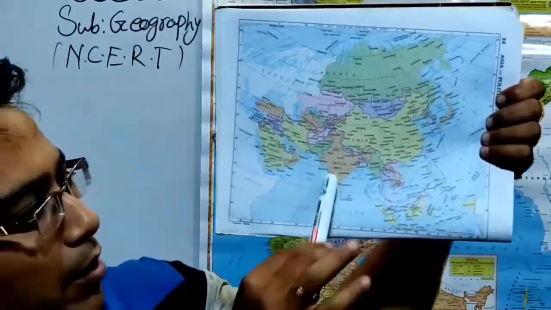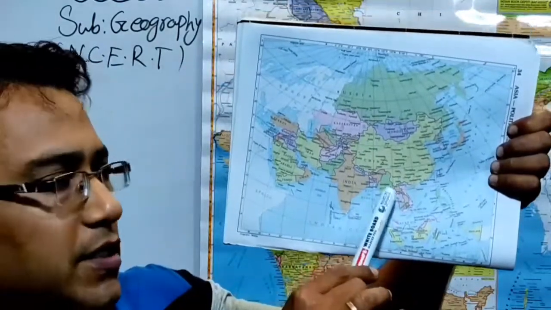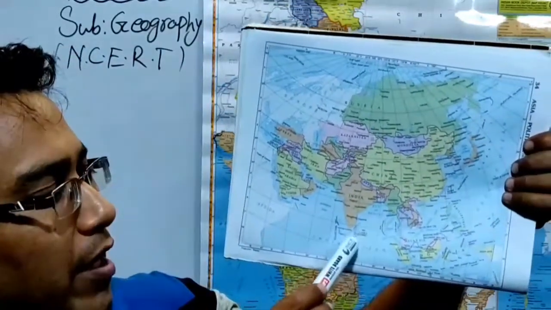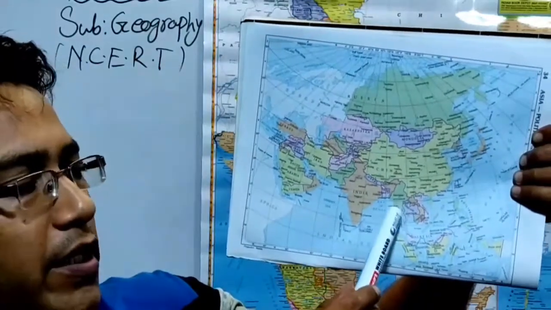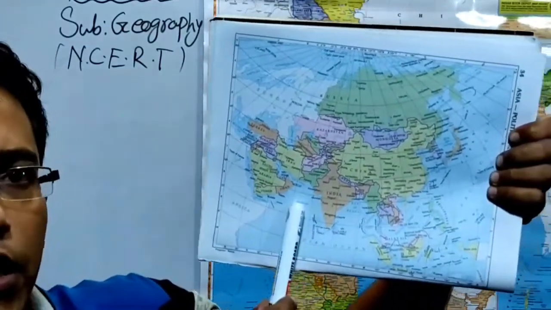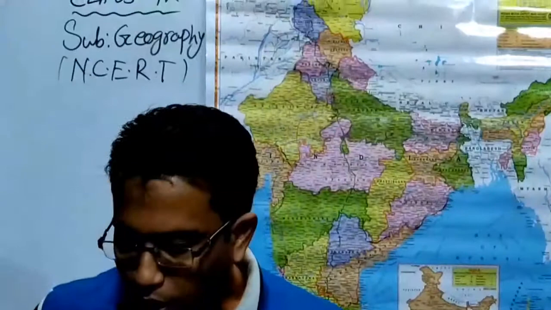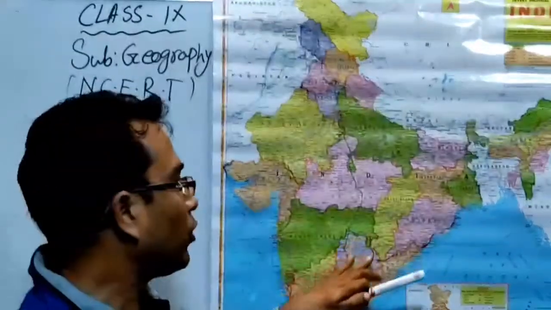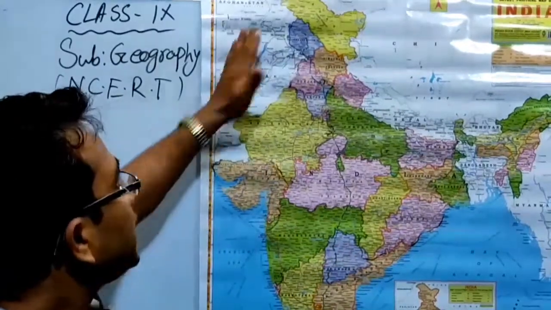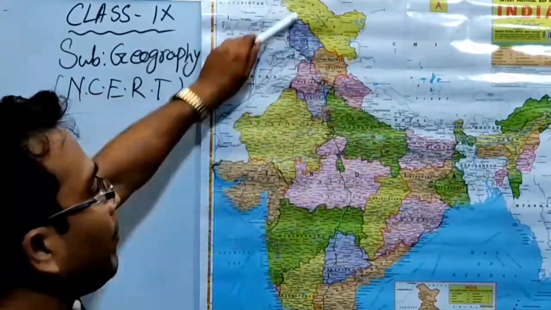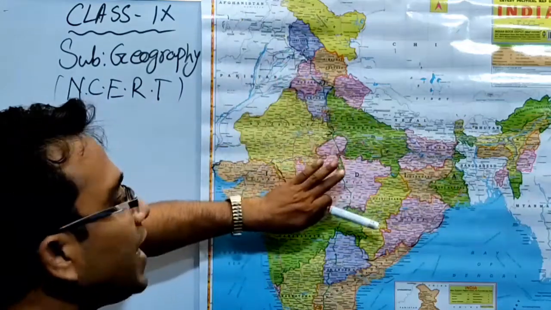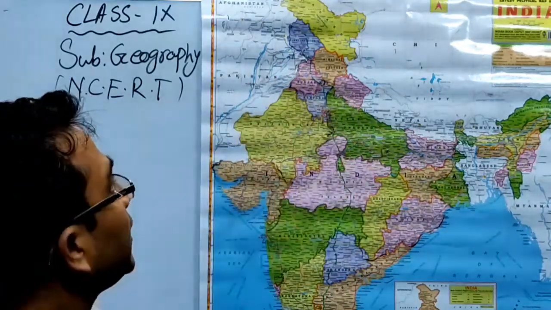And this is the projection, that is why I discussed the peninsular part, which is projected into the Indian Ocean, and here the Bay of Bengal and Arabian Sea. Now I am going on to the larger content about our country. This is the physical political map of India, where we can get a clear idea of our country.